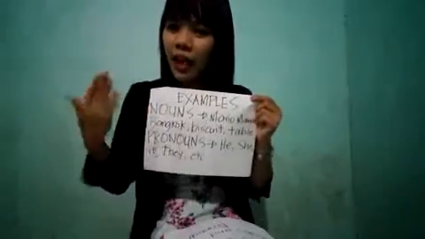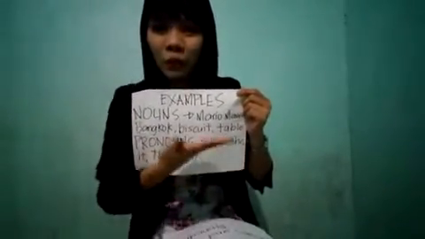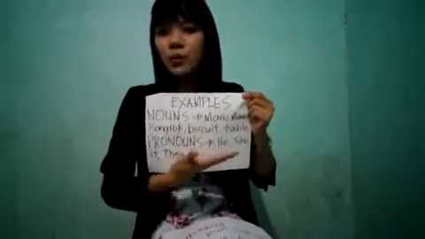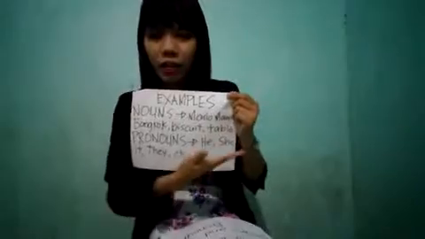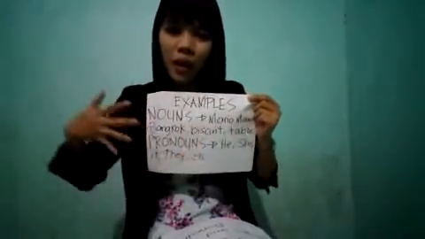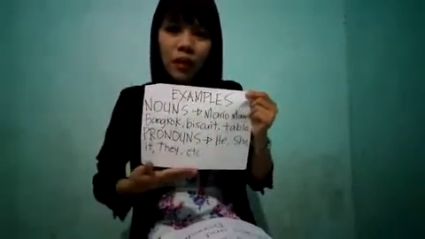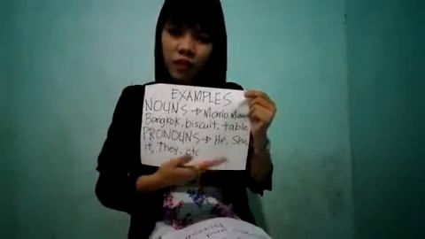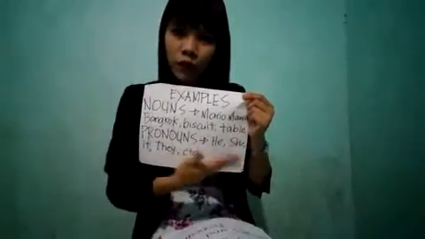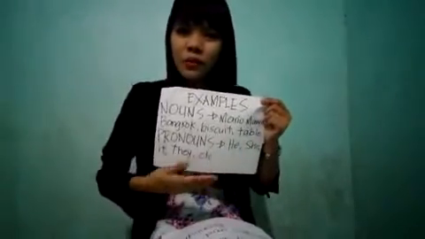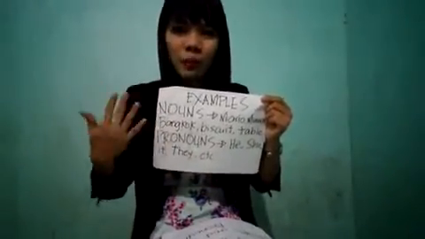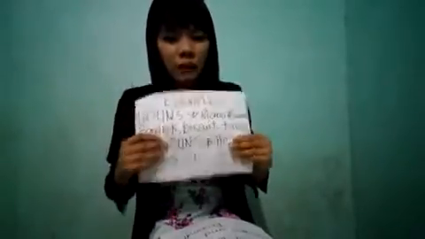Examples of nouns are, for example, Mario Morer, he's a person. Bangkok, it's a place. Biscuit, it's an object, it's food. And table, another object. Those are nouns. While pronouns are he, a reference for a male, and she for female, then it for object, they for plural, and others. Those are what we call nouns and pronouns. I'm glad that everyone seems to understand what pronouns and nouns are.